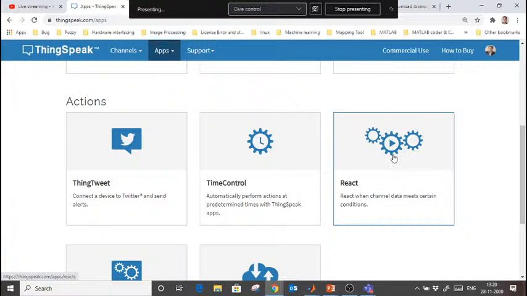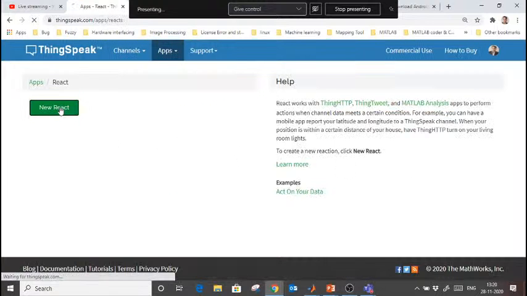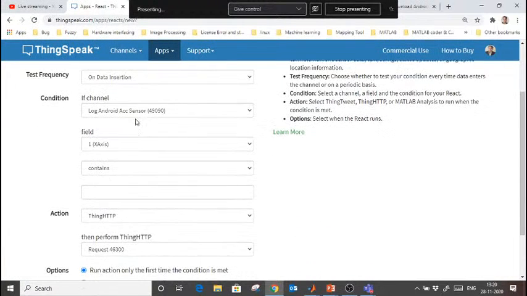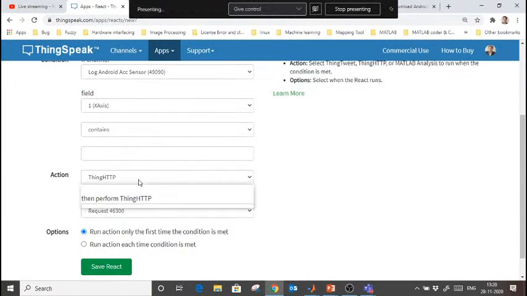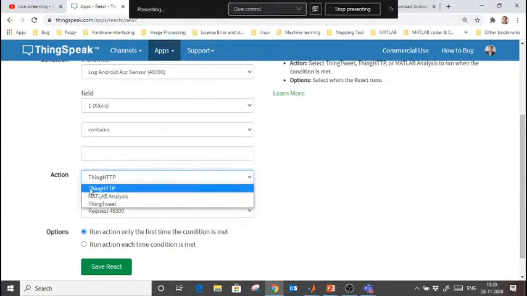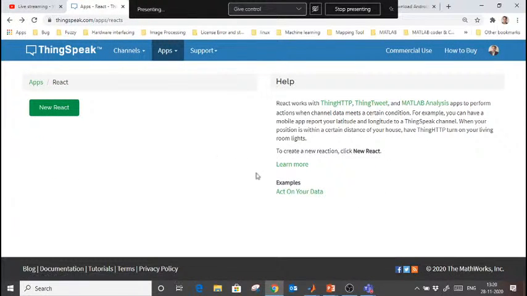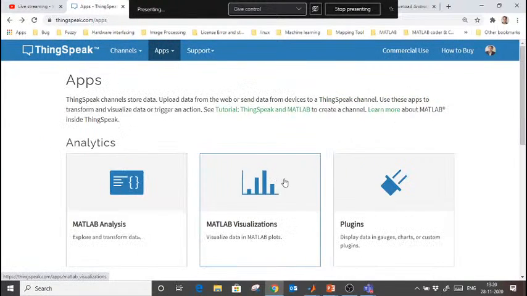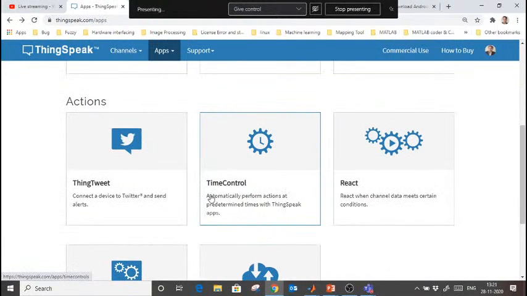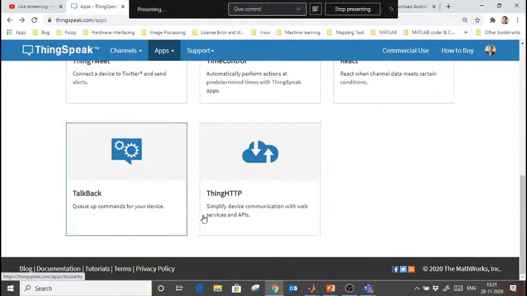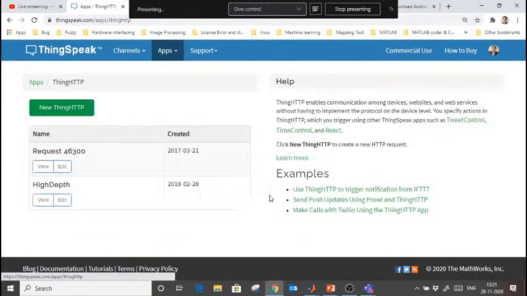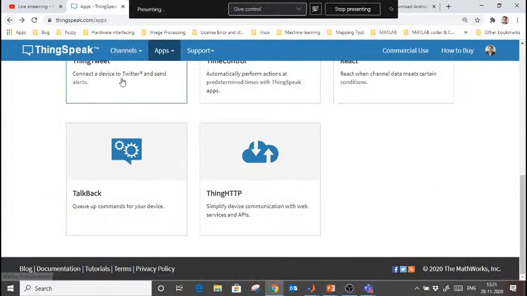You can use this. So here, if you click on New React, you have to provide the log sensor data and ThingSpeak, HTTP or MATLAB analysis, what you want, on which data you are going to react. You can choose this. And further, lots of TimeControl. If you want to control that, you can use TimeControl. If you want to write this data on your website, you can use ThingHTTP also.